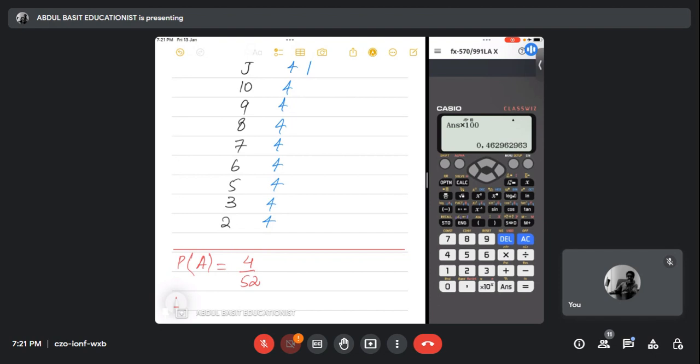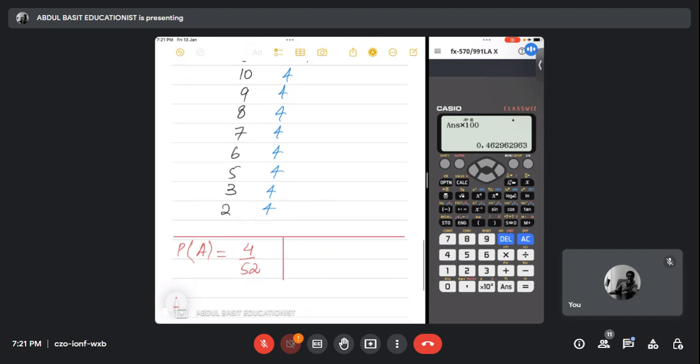Okay, Noor, what is the probability of picking a king? 4 by 52. Yeah, it is the same. It is the same till 2. For example, Barira, what is the probability of picking a card with the number 2? 4 by 52. Yeah, that is the reason.